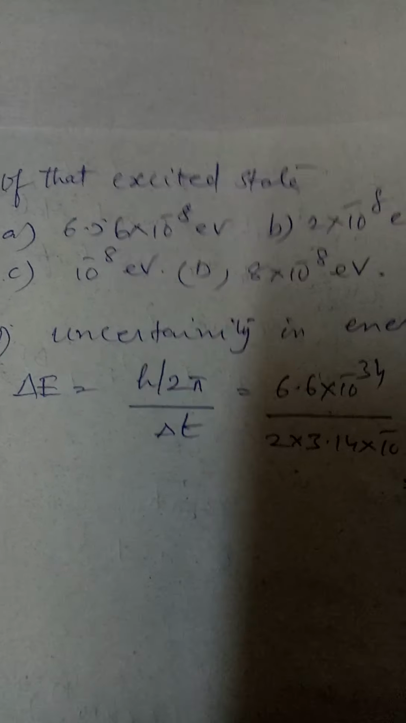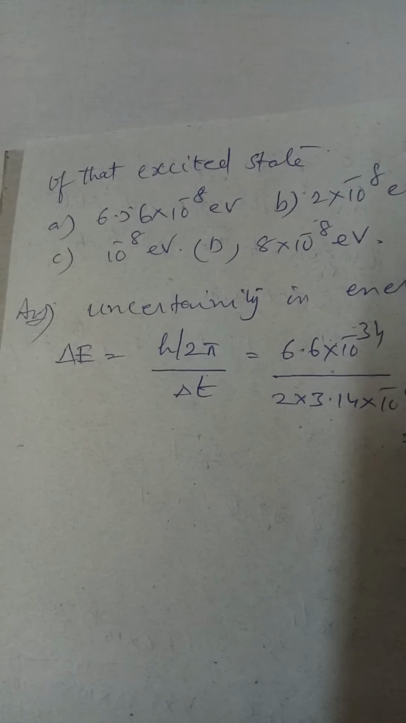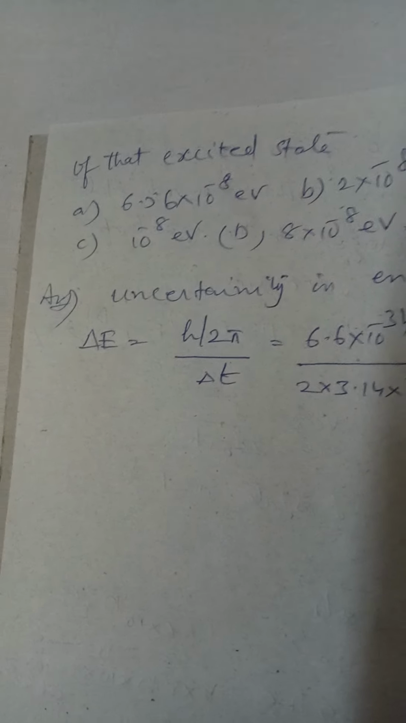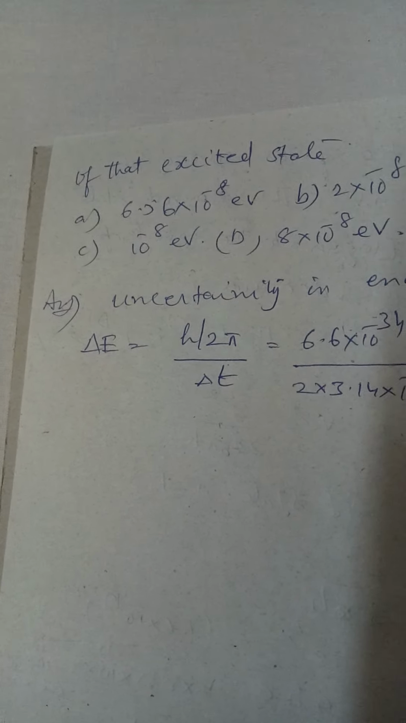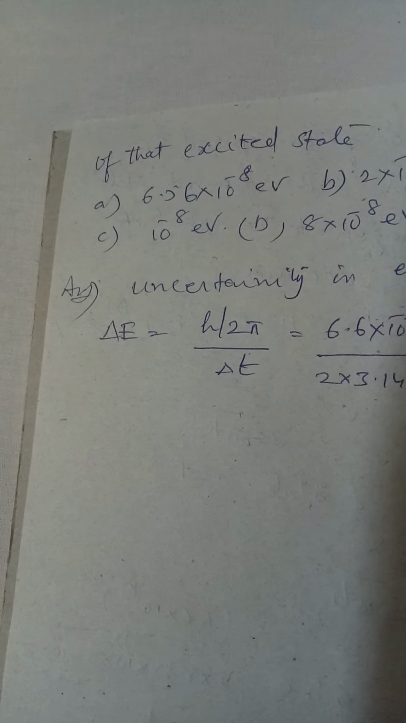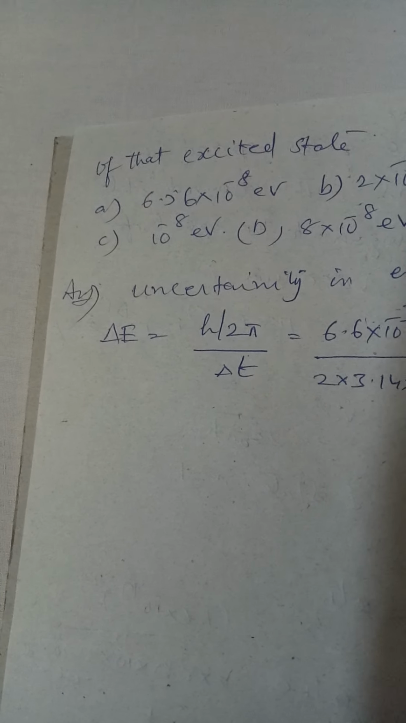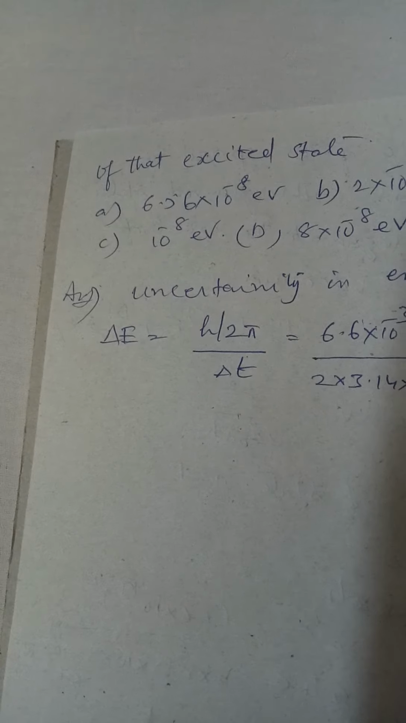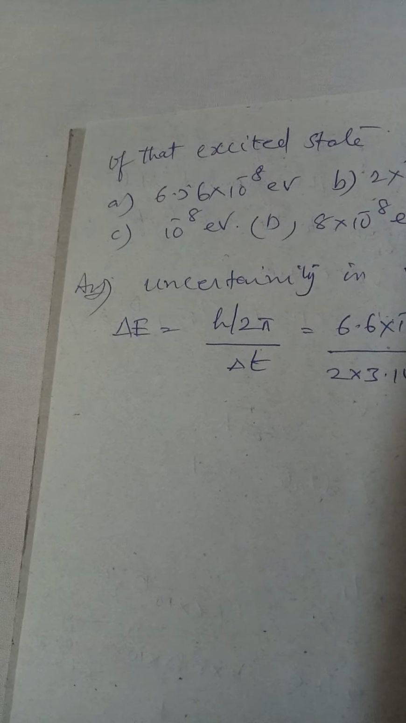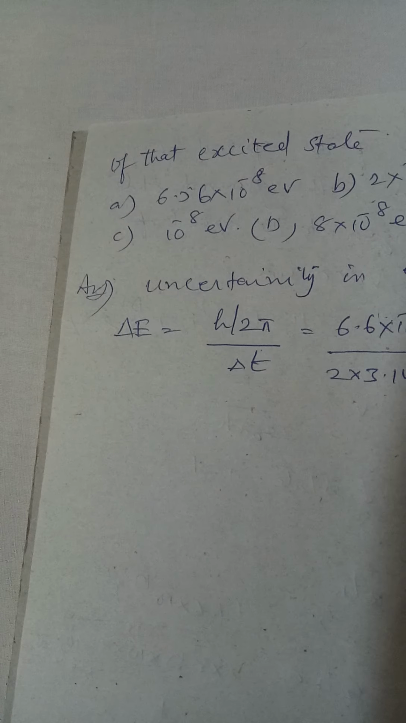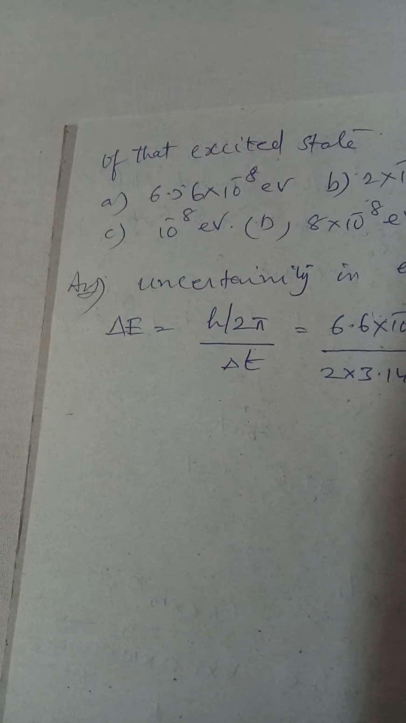of that excited state. See, basically what it is saying is, let us say there is an electron which is in the ground state, n is equal to 1. From n is equal to 1 it went to n is equal to 2, and from n is equal to 2 again it came back to n is equal to 1. So during this duration, the time duration was 10 power minus 8 seconds. He is asking you what is the uncertainty in the energy.